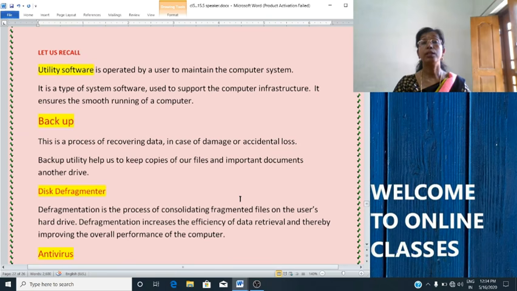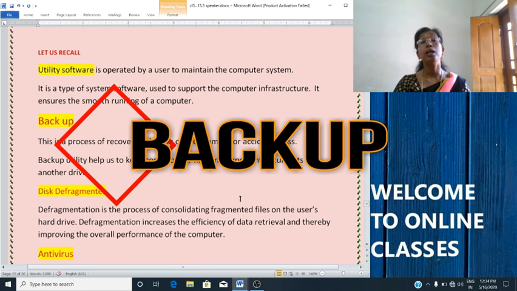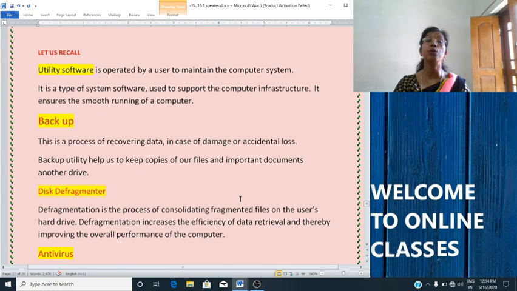Then we studied about examples of different utility software. First we studied about backup. What is backup? This is a process of recovering data in case of damage or accidental loss. Backup utility helps us to keep copies of our files and important documents in another drive. When you take a backup, you duplicate and store the files. The duplicate copy can be stored on the same drive or on a different drive. Maybe a CD drive, maybe a pen drive, maybe an external drive.